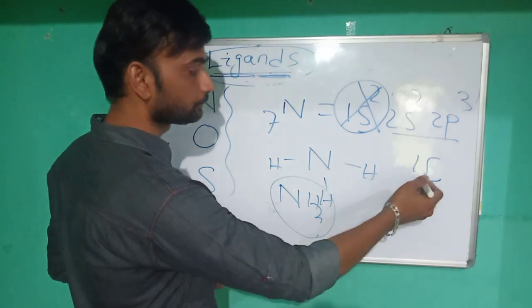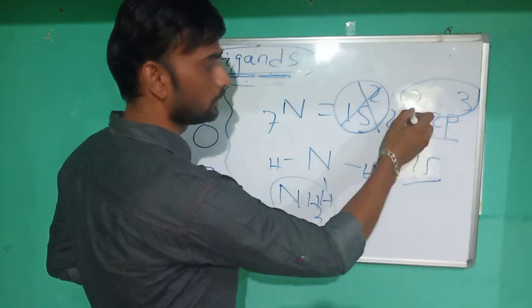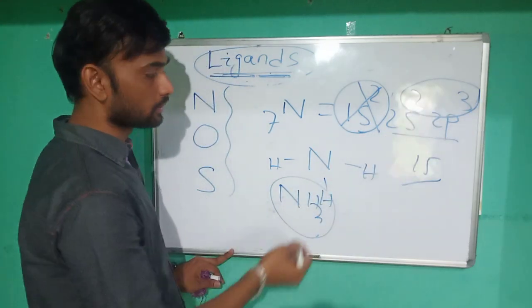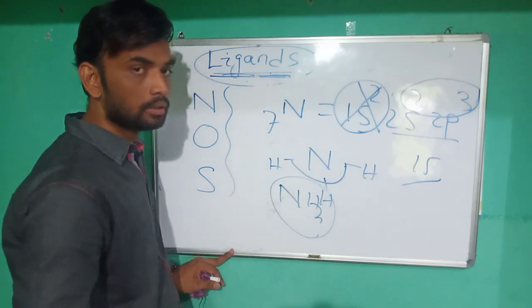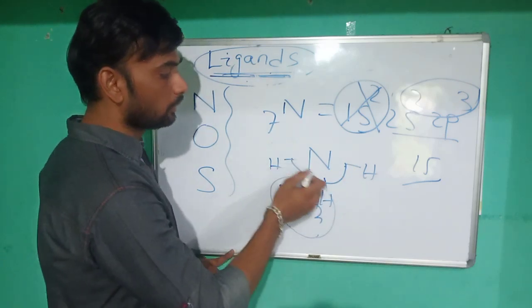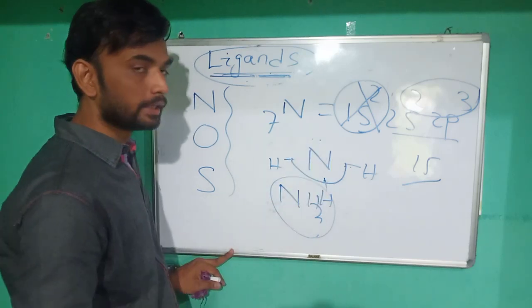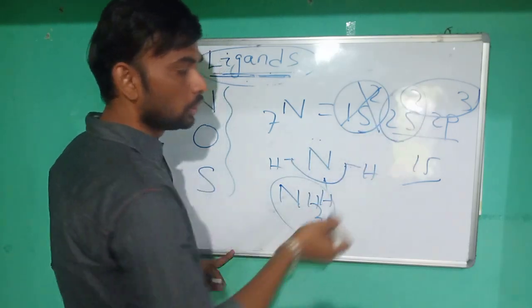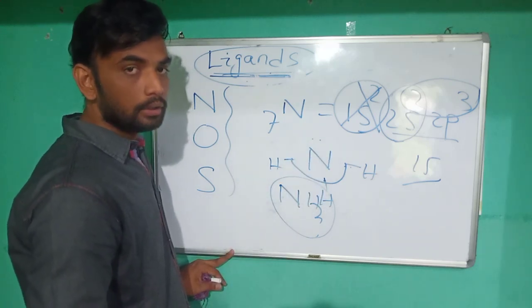From these 5 electrons, 3 electrons are used for simple covalent bonding. The extra 2 electrons, the 2s2 electrons, are present as a lone pair of electrons.